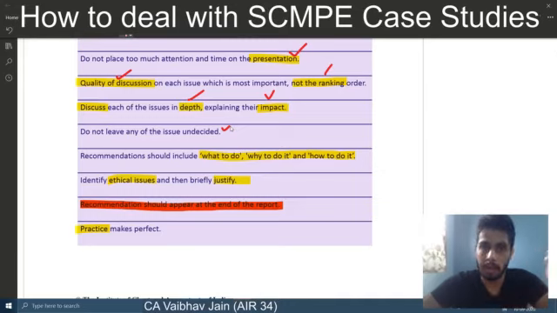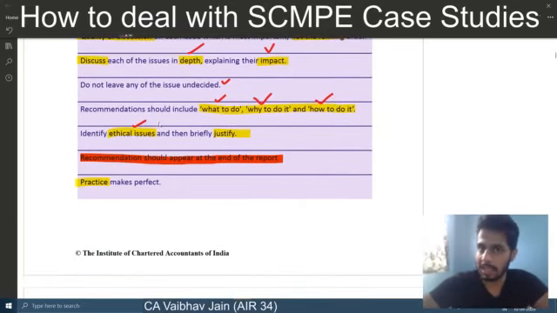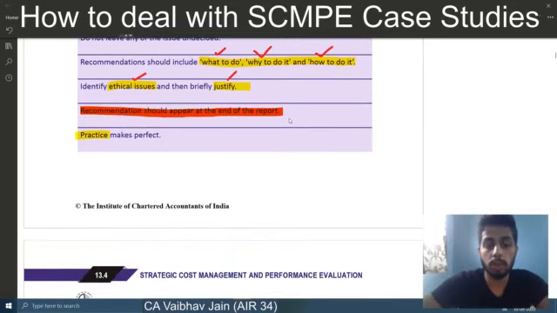You have to identify all the issues, and then identify the solution for every issue. Then your recommendation should include what to do, that is, we'll do the balanced scorecard approach. Why to do it? Because value chain analysis is not sufficient to provide non-financial indicators. And how to do it: you'll have to explain all the aspects covered in the balanced scorecard approach. You should identify ethical issues. Non-financial indicators are a very important factor here. There are multiple models on non-financial indicators, and then you should justify it. Your recommendation should appear at the end of the report. It should always be your conclusion.